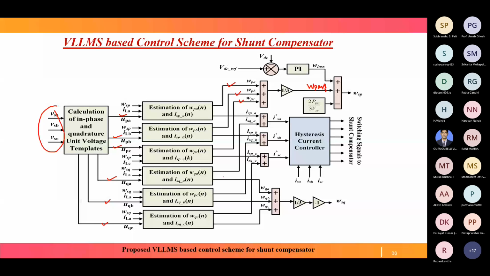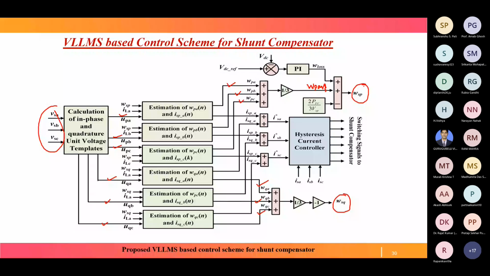So here isPa and isQa become isa star. Similarly isPb and isQb give isb star, and isc star. These are the reference source currents. These reference source currents are compared with the actual or sensed source currents. Their error is fed to the hysteresis current controller for the switching signal. This is all about the shunt controller.